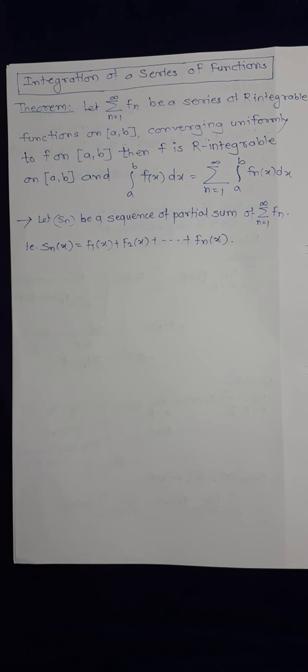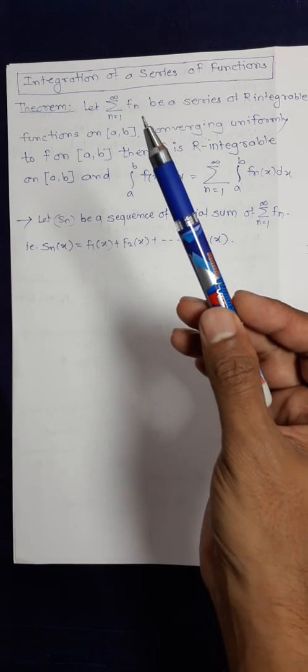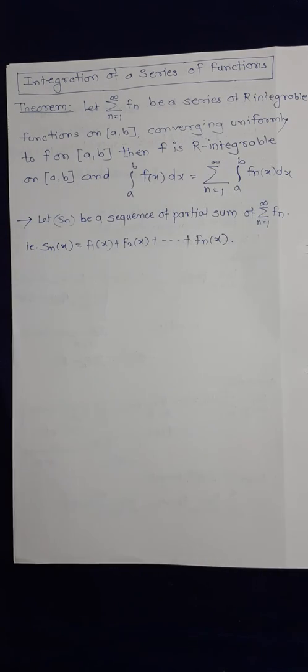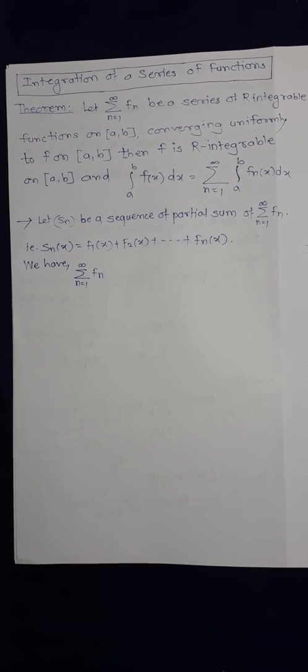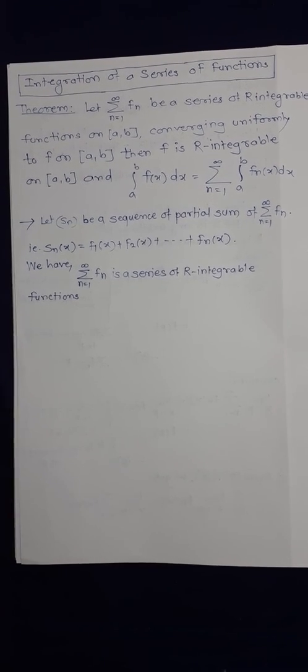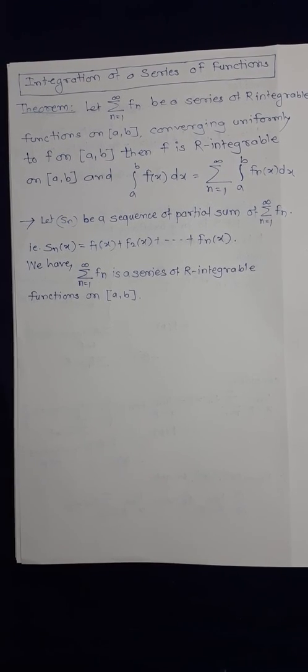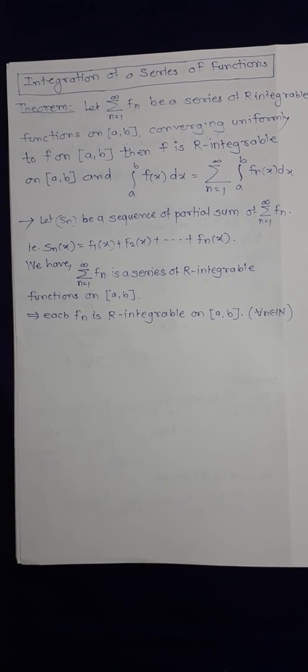Let us think about what the given information is here. Summation Fn is a series of R integrable functions on the closed interval [a, b]. That means each Fn is R integrable on the closed interval [a, b].